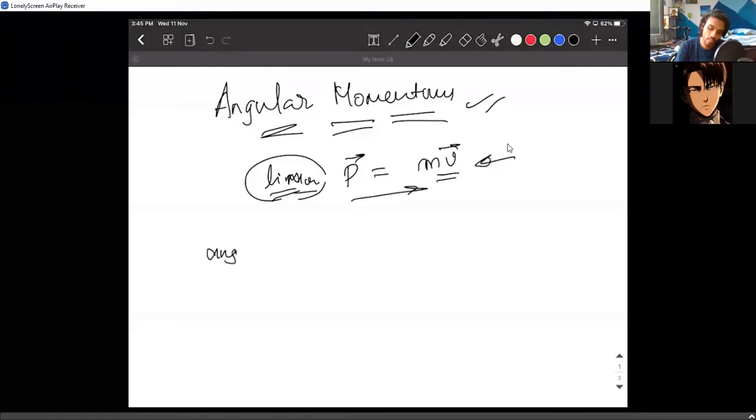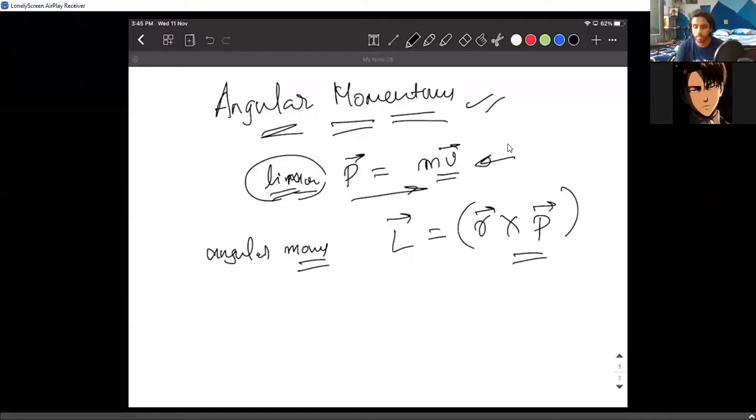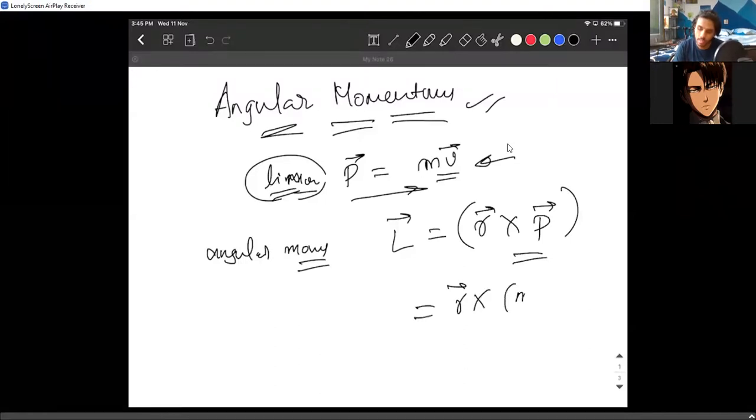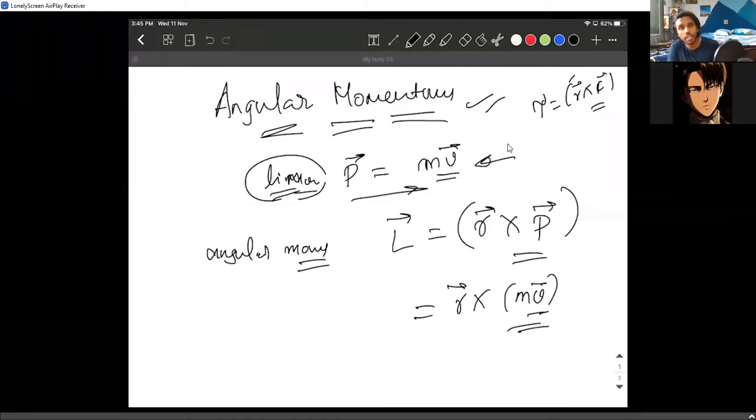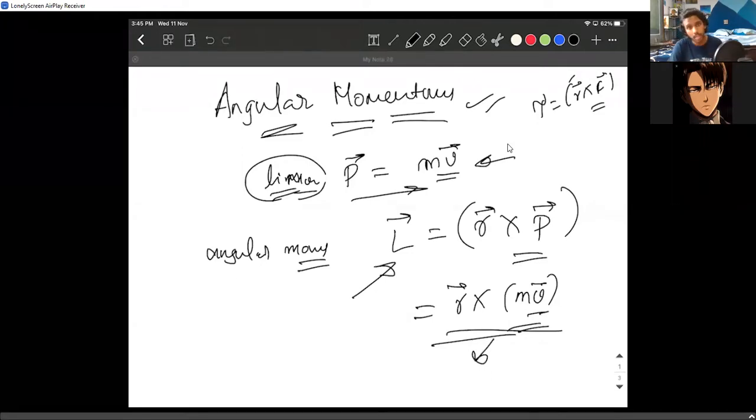Similarly, the angular momentum was defined. It is written as L bar equals r cross p bar, which is nothing but r cross m v bar. Just like we defined the torque, remember the idea r cross F bar. So r cross m v bar. It works the same way as torque: we are giving both the direction and the magnitude of angular momentum. So this part right here gives both the magnitude of the angular momentum and also the direction.